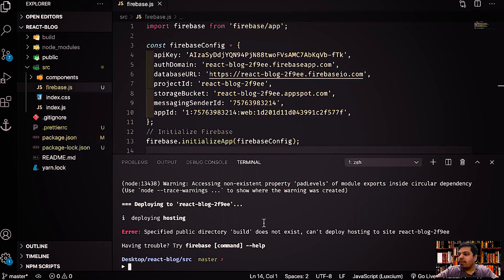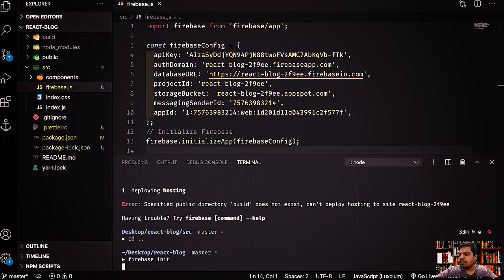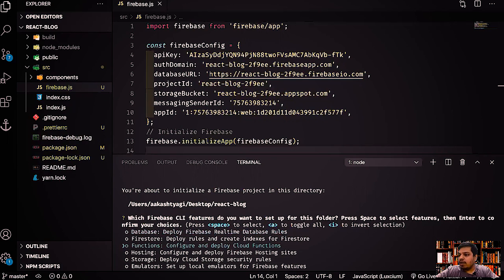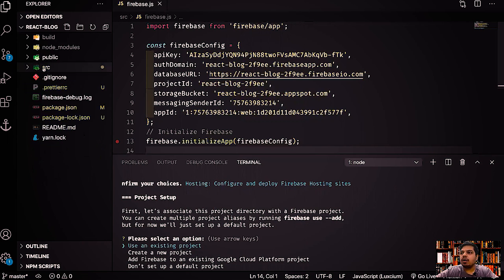So basically we have to do init at the root level, guys. So go back, cd .. Now we are at the React blog level. Now we'll do firebase init. That's it. So we'll wait for that, and now we'll again select hosting and we'll press enter. Earlier what we did was inside the source folder we did the Firebase init, right? So we have to do it at the root level.